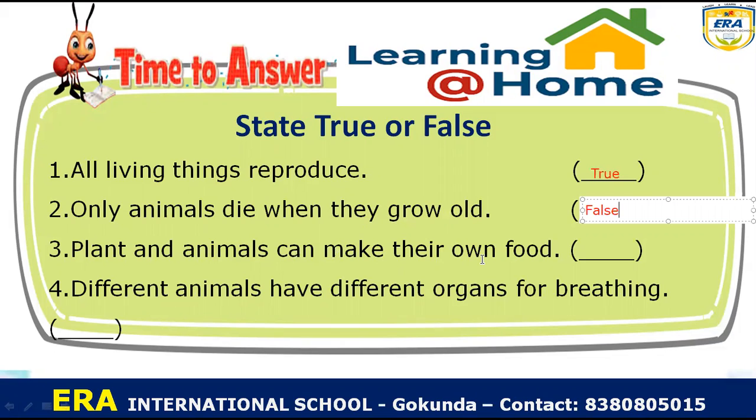Third, plants and animals can make their own food. Is it right? No, it's false, because plants have chlorophyll. That's why plants can make food. Animals cannot make their food. They eat plants or other animals for their food.